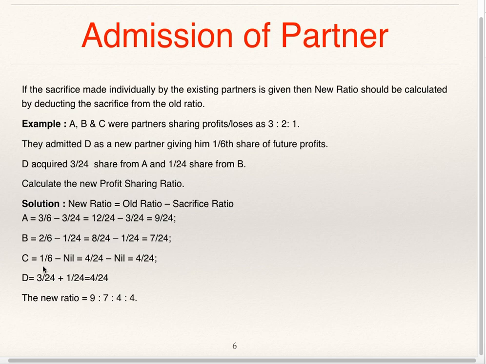C has sacrificed nothing. C's old ratio is 1 by 6. 1 by 6 is equal to 4 by 24. Make the denominator equal. And D's share is 1/6, which is equal to 4 by 24. So their new profit sharing ratio is 9:7:4:4.